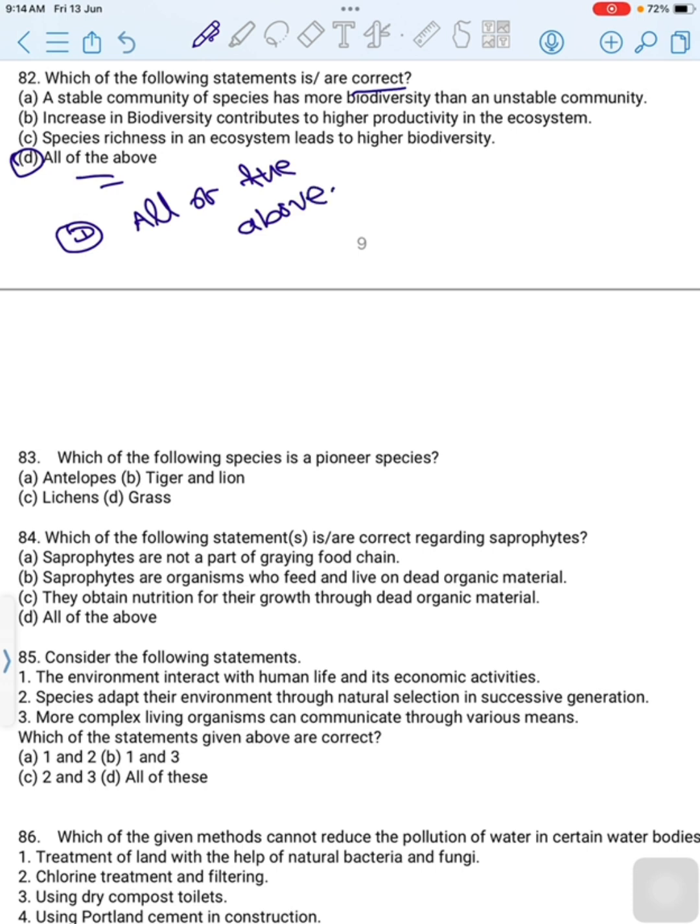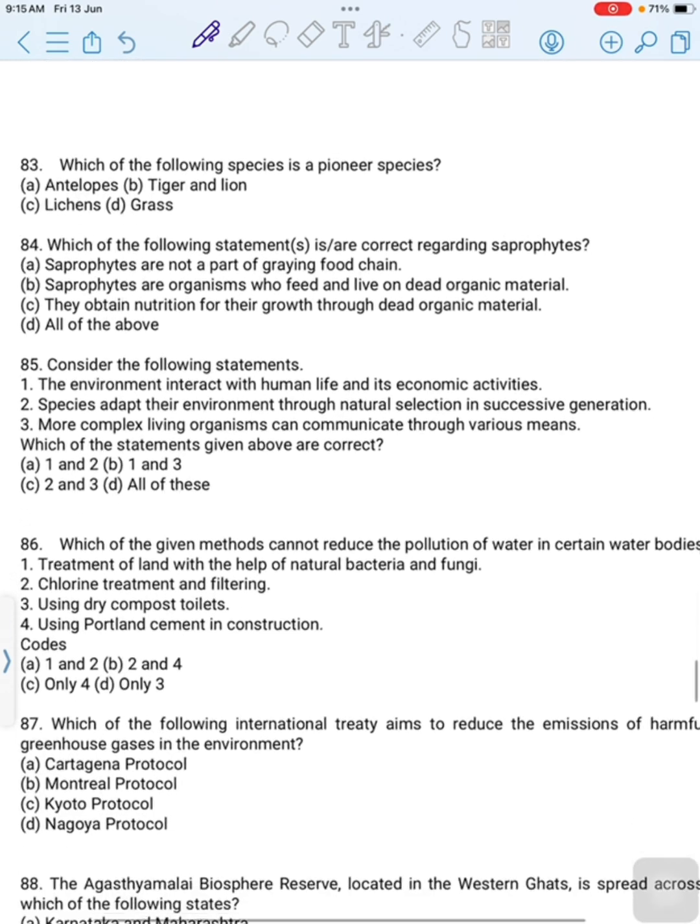A stable community of species has more biodiversity than an unstable community. David Tilman's long-term ecosystem experiment showed increased diversity contributes to higher productivity. Larger number of species and more even abundance of species led to higher species diversity. Then correct option is option D. Then move to next question.